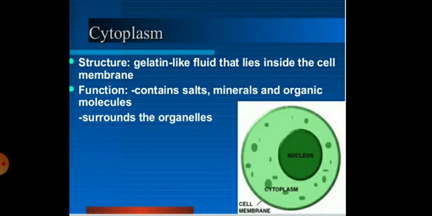Next, the cytoplasm, a gelatin-like fluid that lies inside the cell membrane, and its main function is to contain the salts, minerals, and organic molecules. Children, you can see the structure of cell membrane, cytoplasm, and nucleus in this picture. All the cell organelles are present in the cytoplasm.